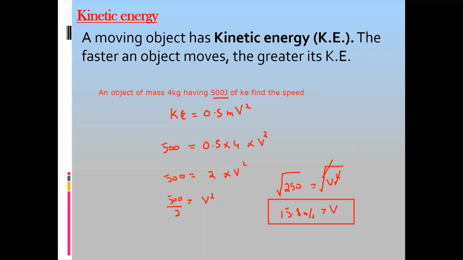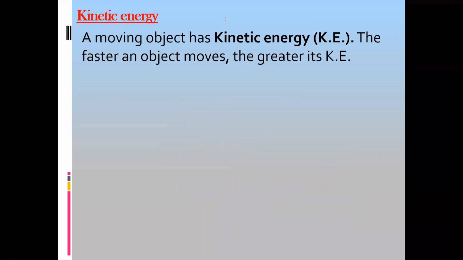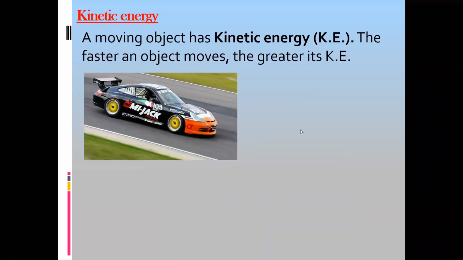Whenever objects are moving, any kind of movement, even moving up, down, right, left, the object will always have kinetic energy. So if an object is moving faster, it will have higher kinetic energy.